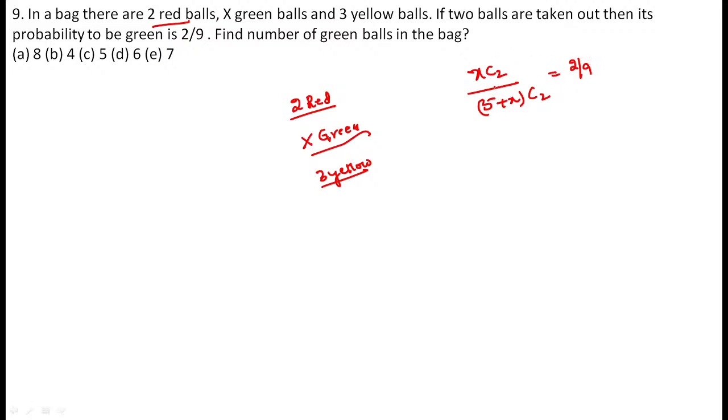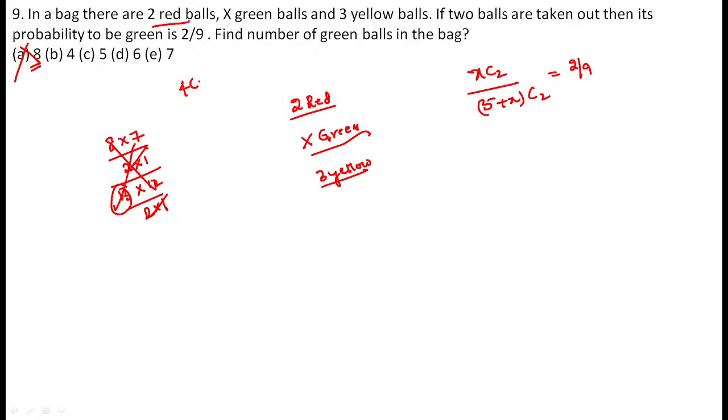Now see, the xC2 value means we get a quadratic, maybe, clear? What is xC2 means, guys, it's better to go with option verification, then you can easily get the answer. Why? Because it takes a quadratic, x into x minus 1, which is a time-consuming process, guys. Now see, take option 8. 8C2 means 8 into 7 divided by 2 into 1. 8 plus 5 is 13, guys. See, 13 into 12 divided by 2 into 1. Now here we cancel, and we are left with... 8 is eliminated. 8 is not the answer, guys.